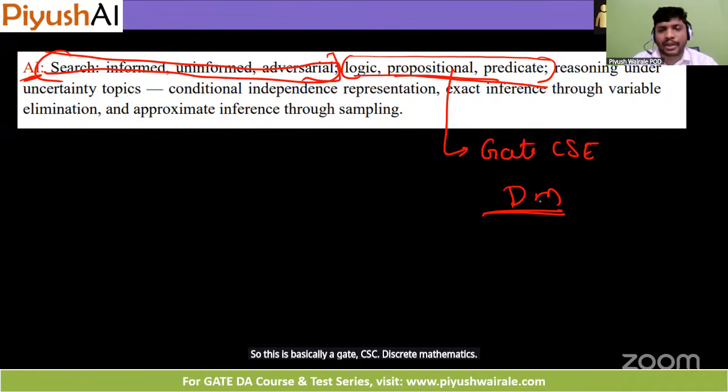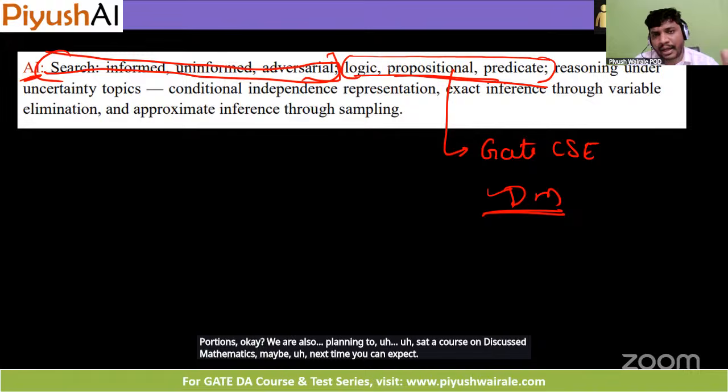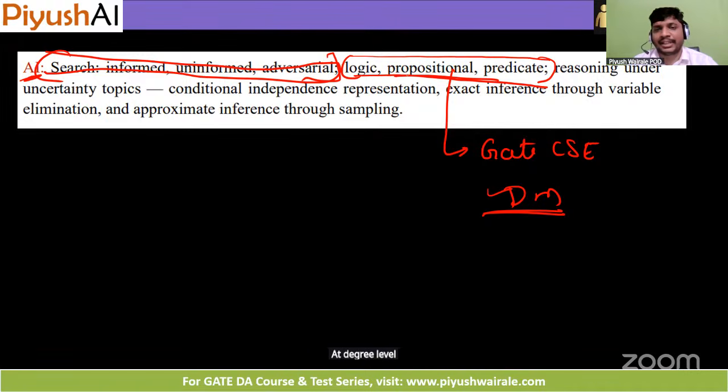Okay, we are also planning to start a course on discrete mathematics. Maybe next time you can expect it at degree level, BSc or BS level. So this will get covered at that point in that course. Then we have the reasoning under uncertainty topic here.